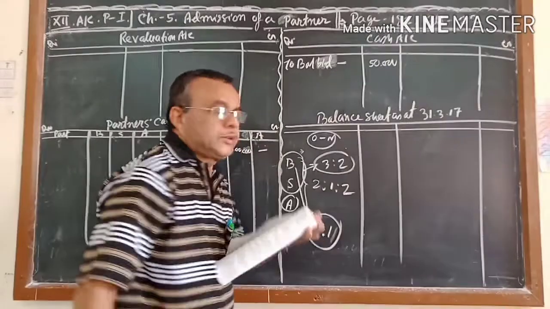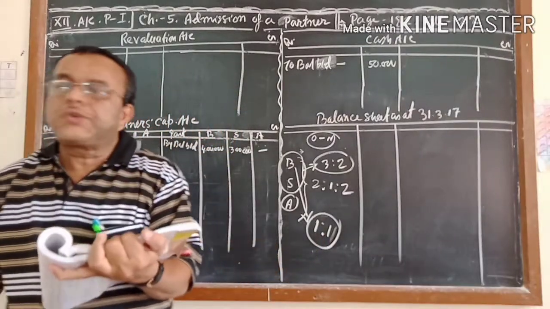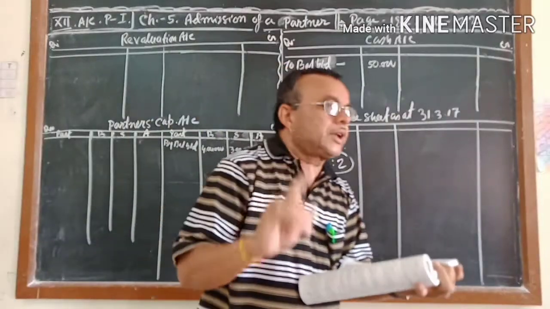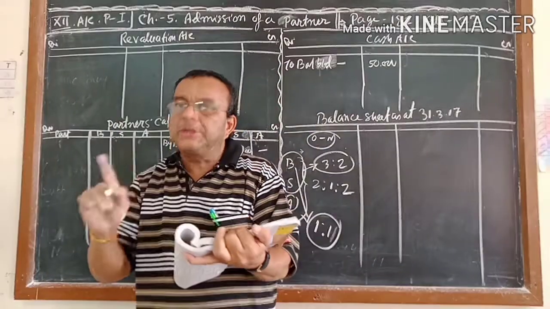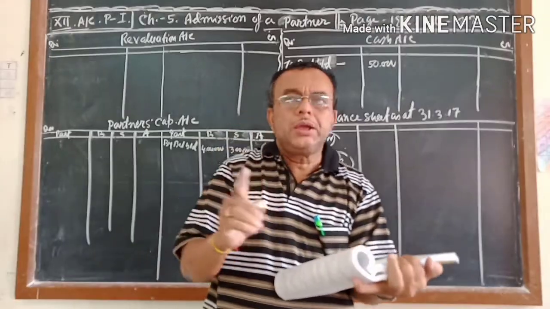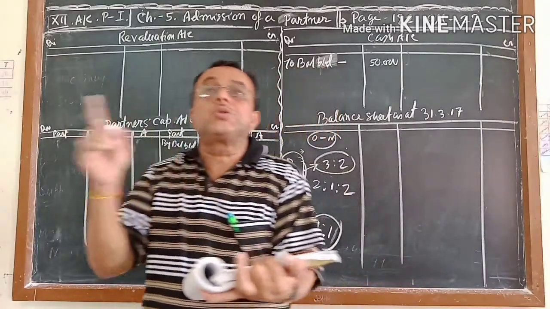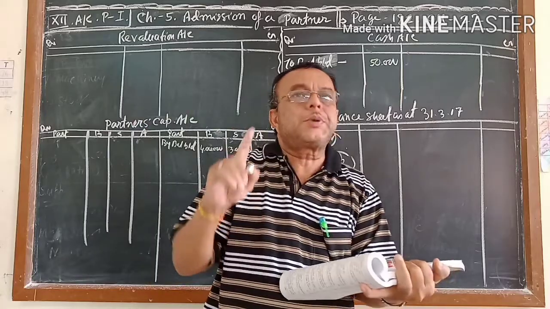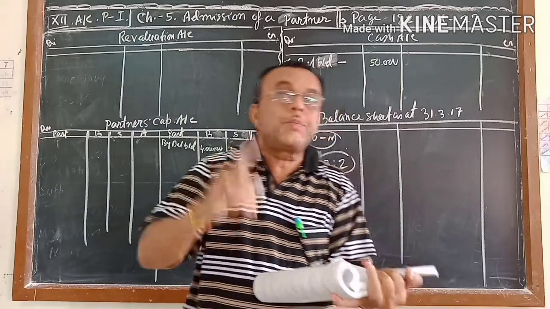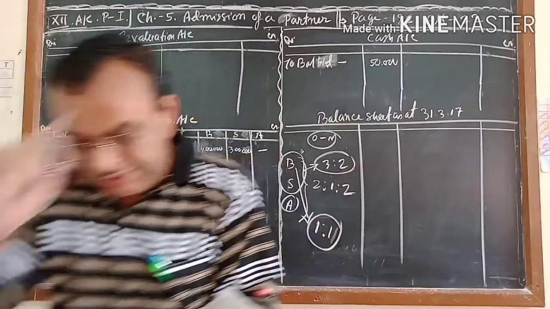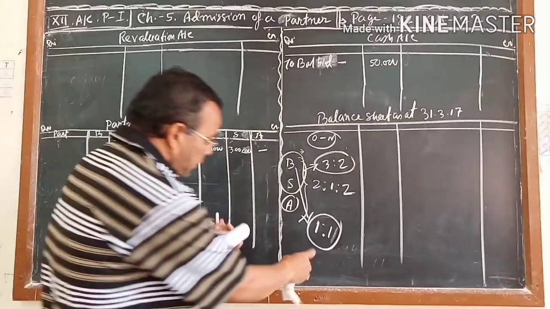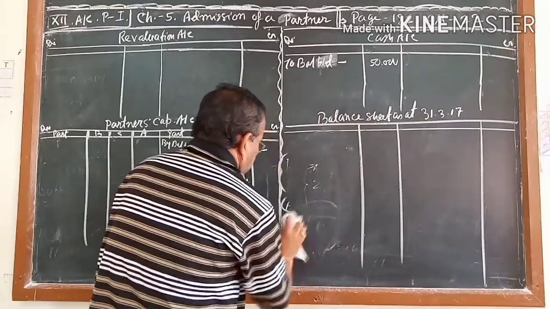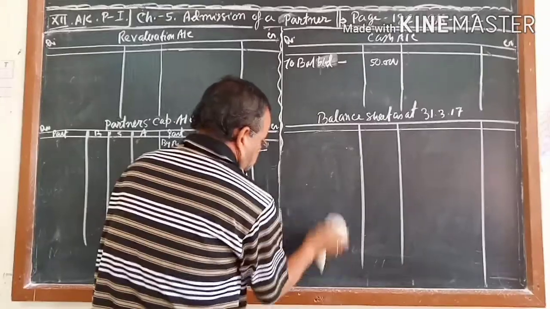That means equal sacrifices. So the first working you will do is calculate and find out the sacrifice ratio. Why? Because when you distribute the amount of goodwill brought by the new partner, you have to transfer or distribute it to the old partners according to the sacrifice ratio. So the sacrifice ratio is coming 1:1. That you will calculate and find out.